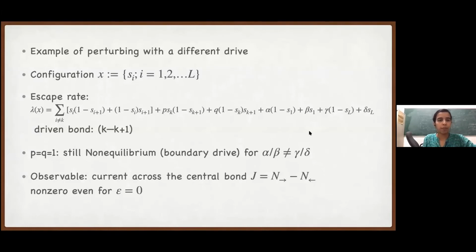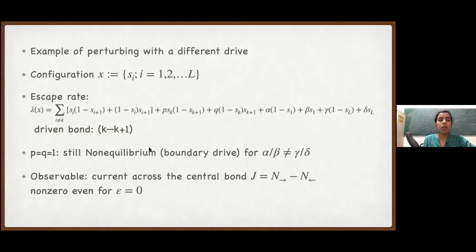Yes. Okay. So this driven bond, I'm calling it K now. Note that even if we have P equal to Q, the system is still in non-equilibrium. And even if we have mu_L equal to mu_R, then with epsilon it will be in non-equilibrium.